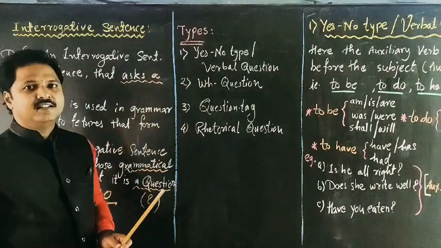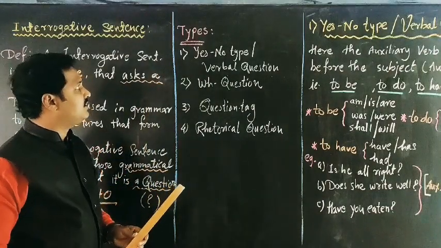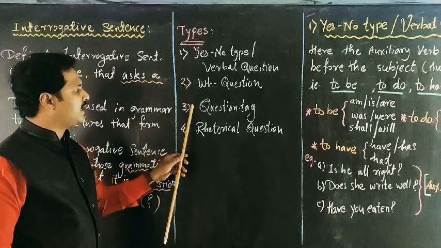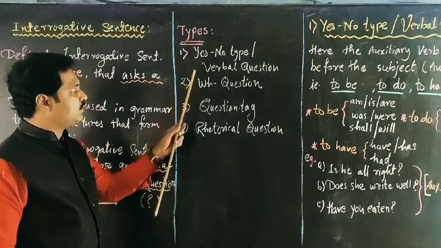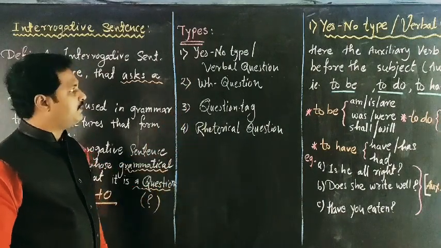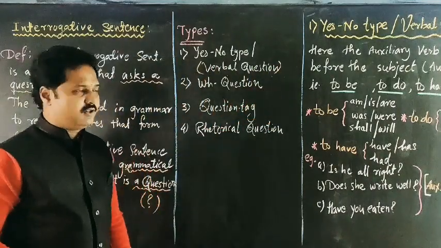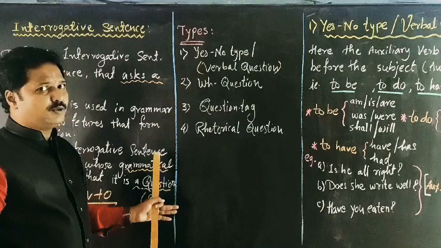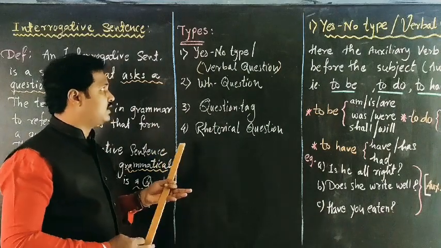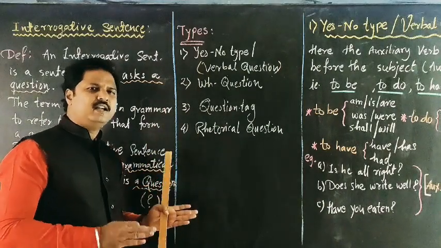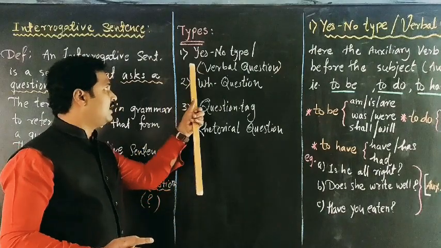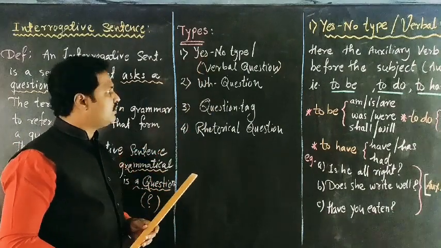So, let us now see the types of interrogative sentences. There are 4 types. The first one is the yes or no type, also called the verbal question. It starts with auxiliary verbs, and we demand only yes or no answers. That is called yes or no type questions.